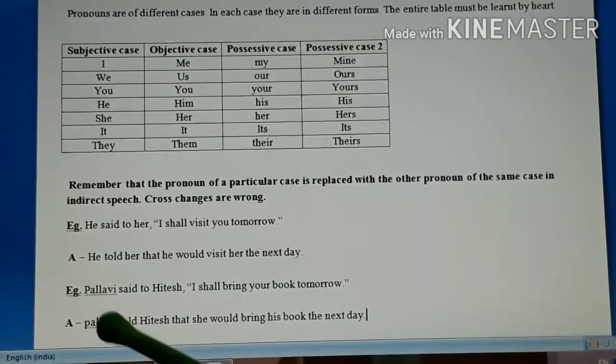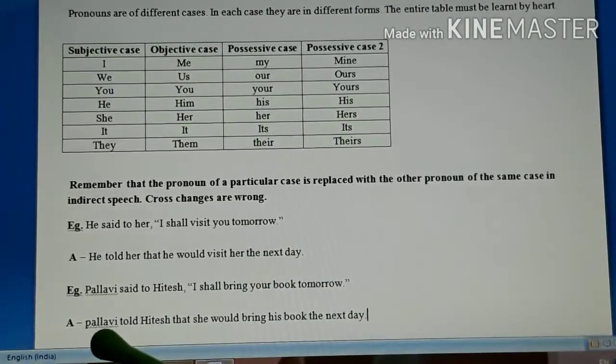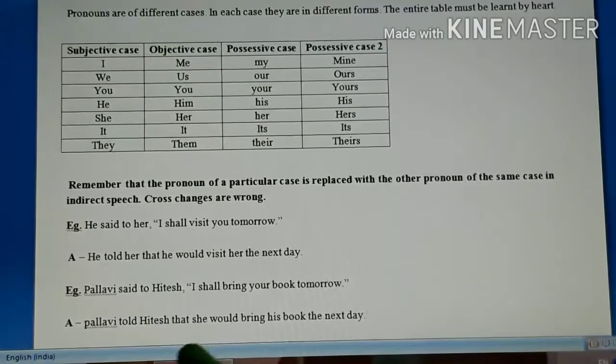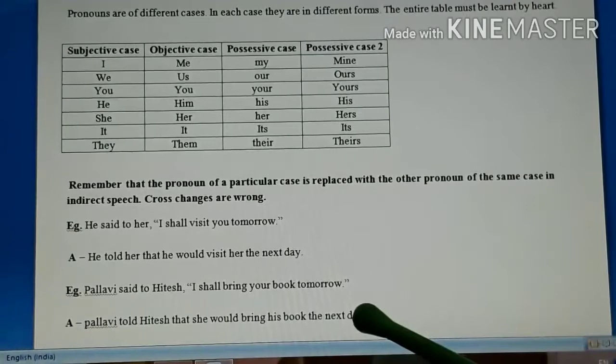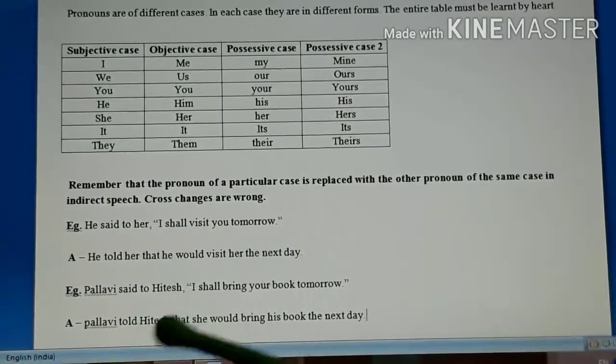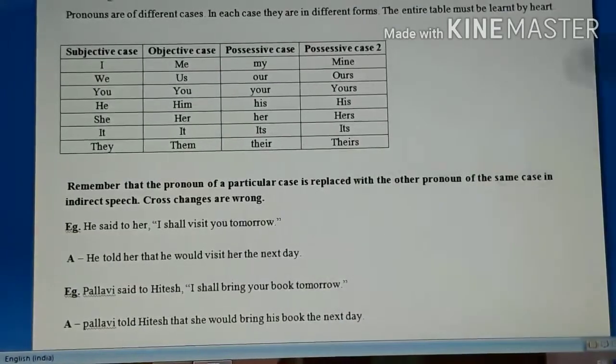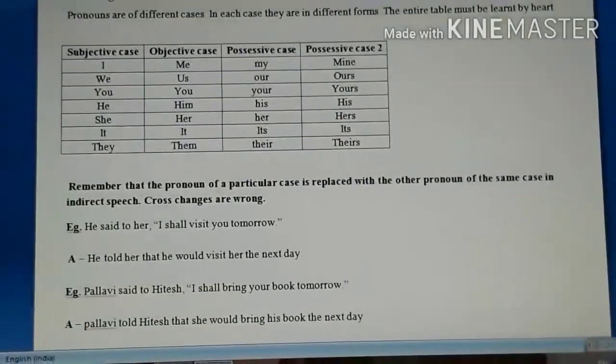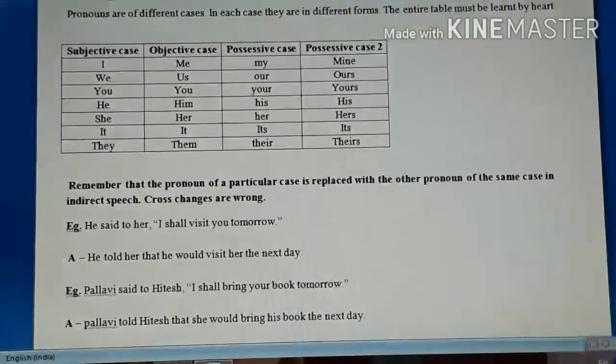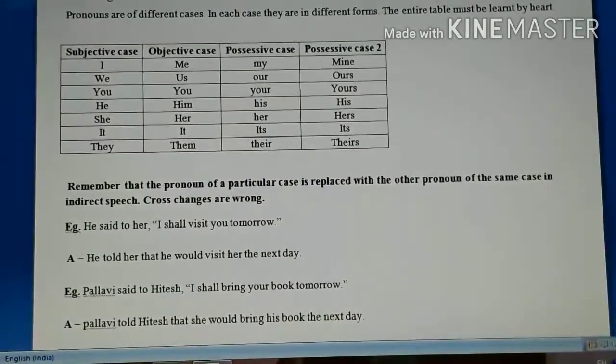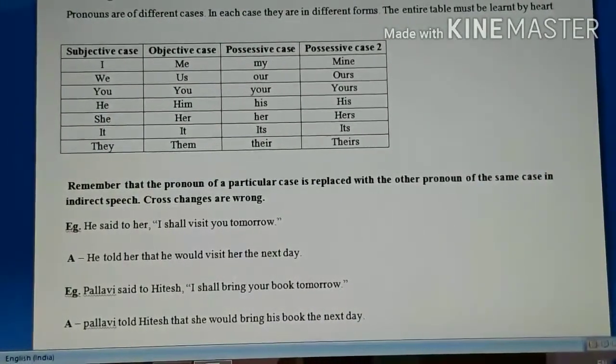So look at the indirect of the same sentence. Pallavi told Hitesh that she would bring his book the next day. Tomorrow will become the next day. So here I think it is clear how the pronouns are replaced with the other pronouns of the same category. You don't have to take any other pronoun from the other categories.